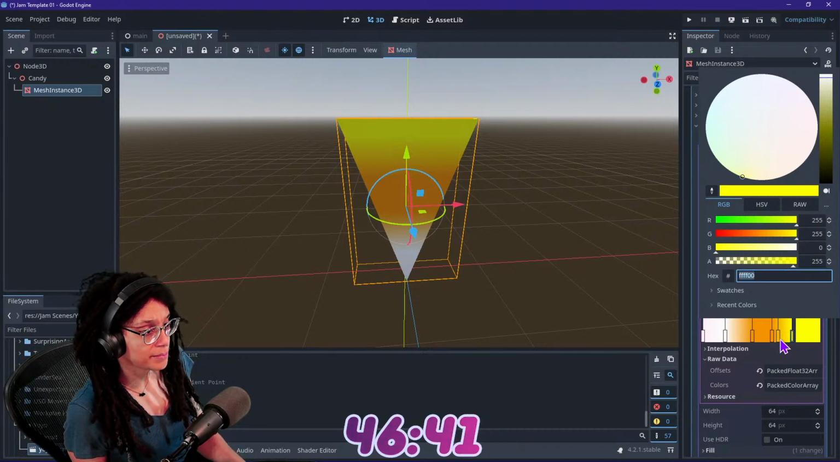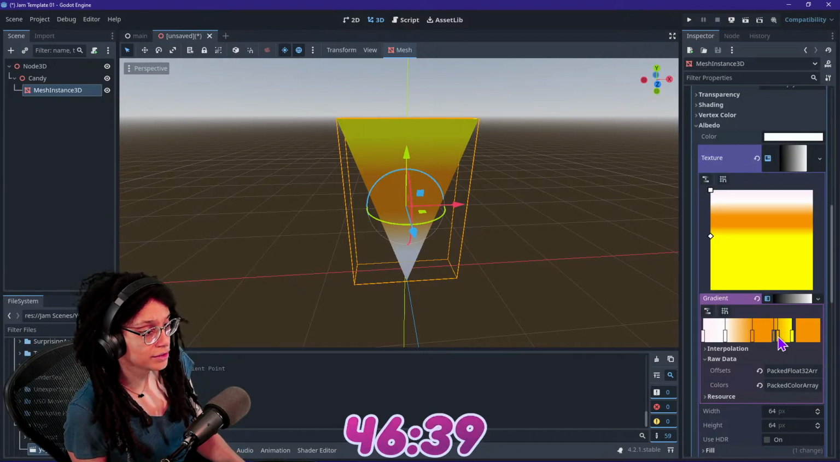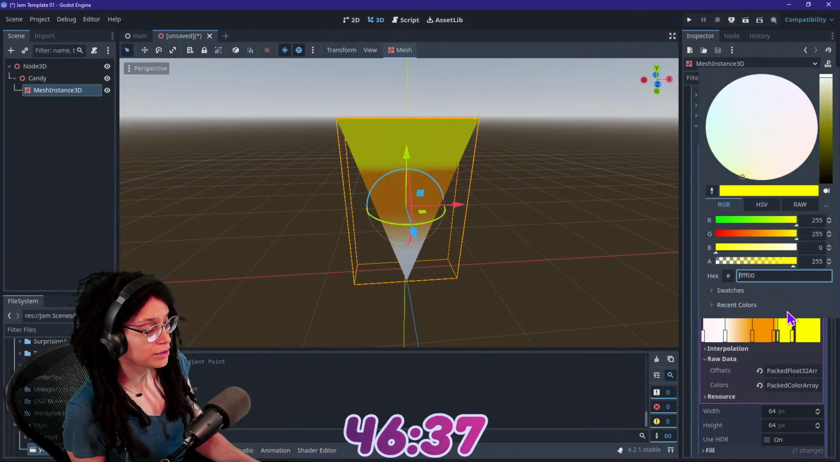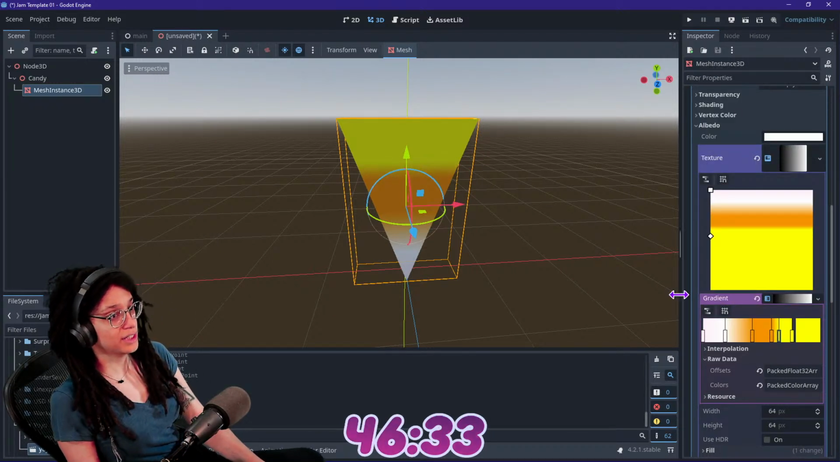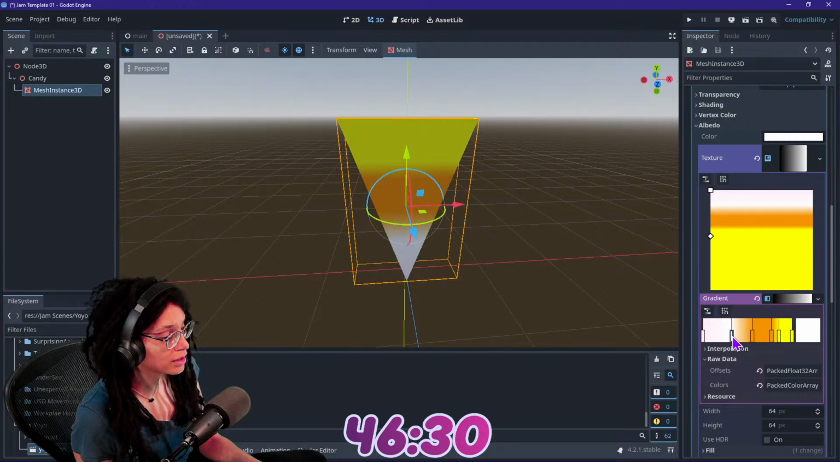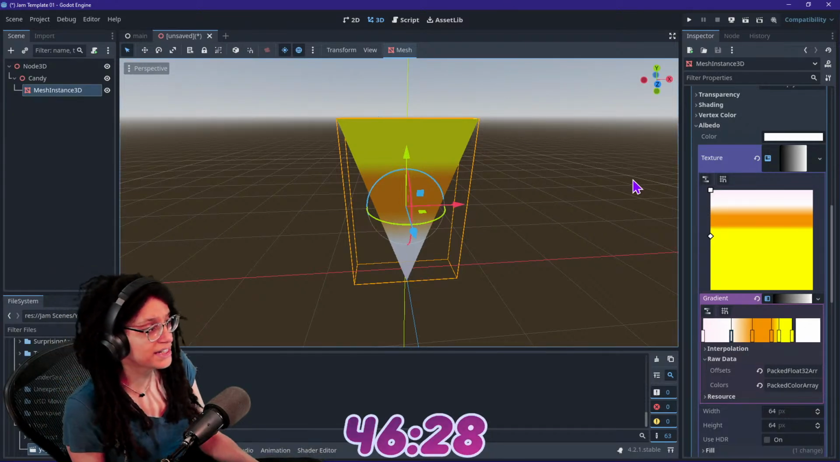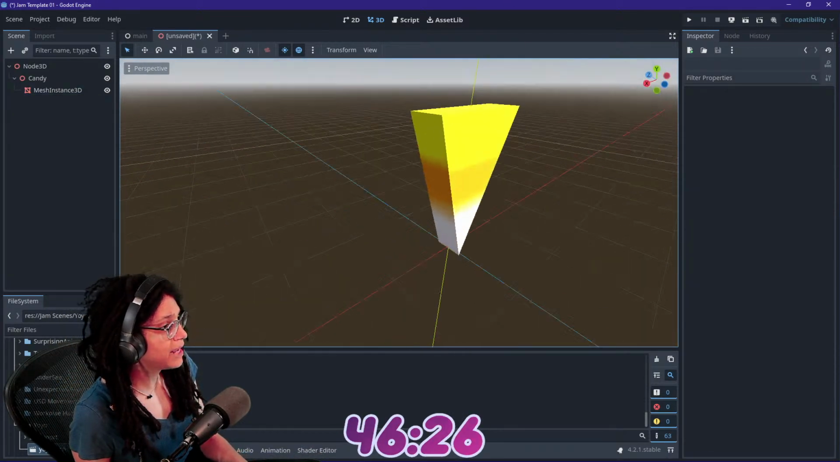So I'm just going to copy that over to this one. I feel like there's a way to duplicate them. I just don't know what it is. Oh yeah. Oh my gosh. That's giving candy corn for real. I love it. All right, great. Candy corn made.